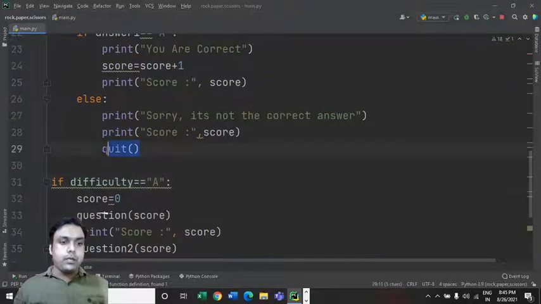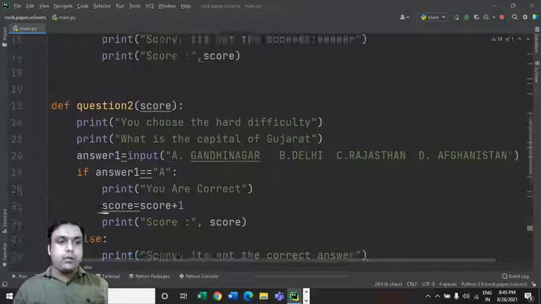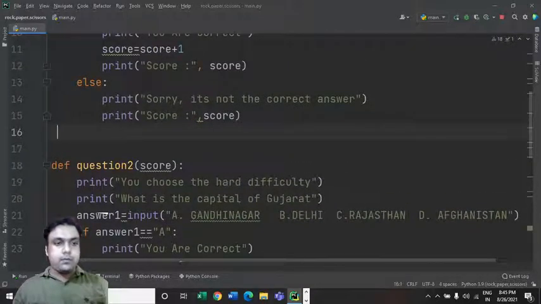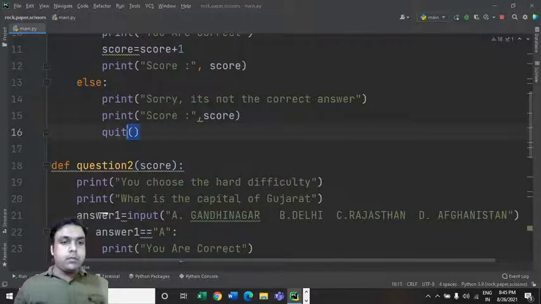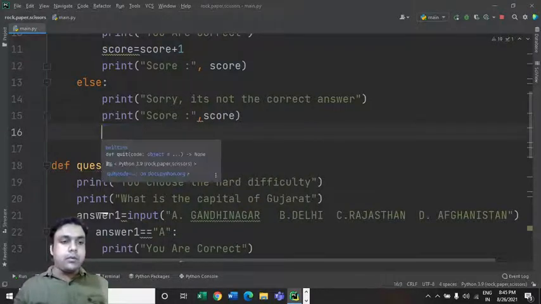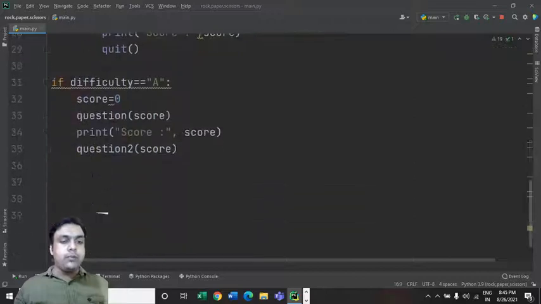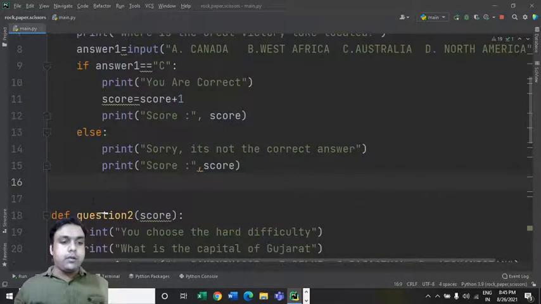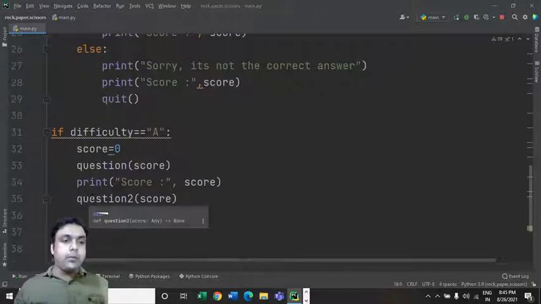So if I put this quit over here, then also nothing is going to happen, it will not come to this question 2. Then if I quit it over here, it will come out of the if control statement and everything will end. Question score, print score.